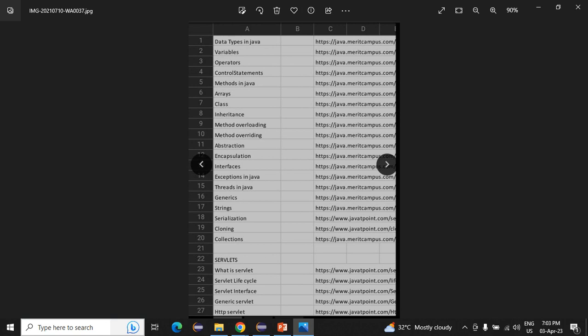The topics are data types, variables, operators, control statements, methods in Java, arrays, and multiple concepts. If you take the OOPS concepts, that is classes, objects, inheritance, method overloading, method overriding, which falls under polymorphism, then abstraction, encapsulation, and interface. From classes to interface, these are all OOPS concepts. We will learn all these topics till servlet.